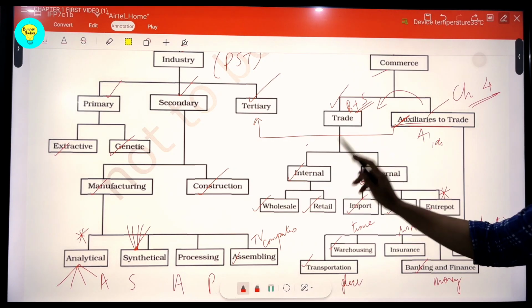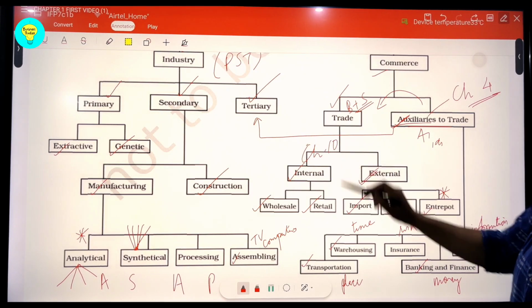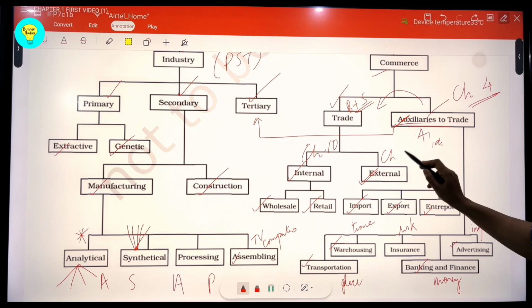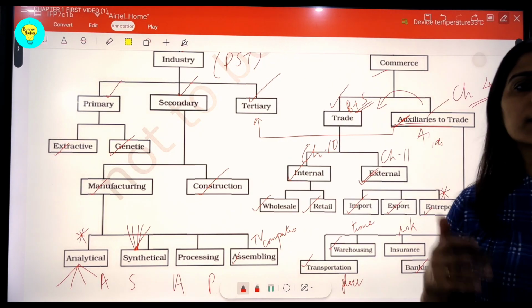And trade can be classified as internal and external. Internal trade is chapter 10 of your book, students, and external trade is dealt with in chapter 11 as international trade. So we are going to talk about all this in the chapters to come.